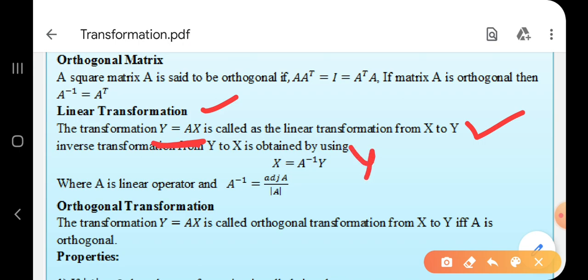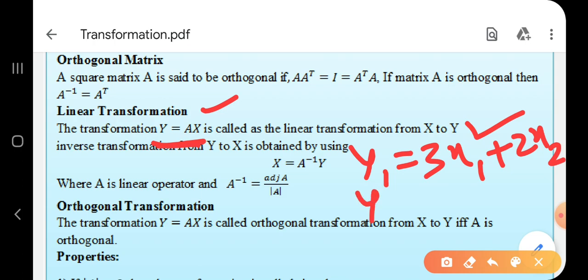Suppose I write y1 is equal to 3x1 plus 2x2 and y2 is equal to x1 plus x2. Now you can see here, if I put value of x1, x2, then I get values of y1, y2.